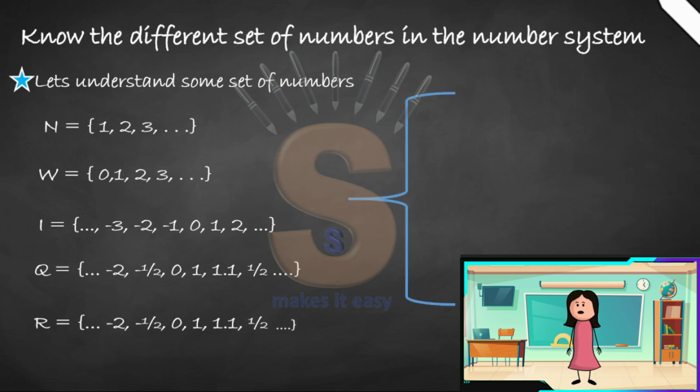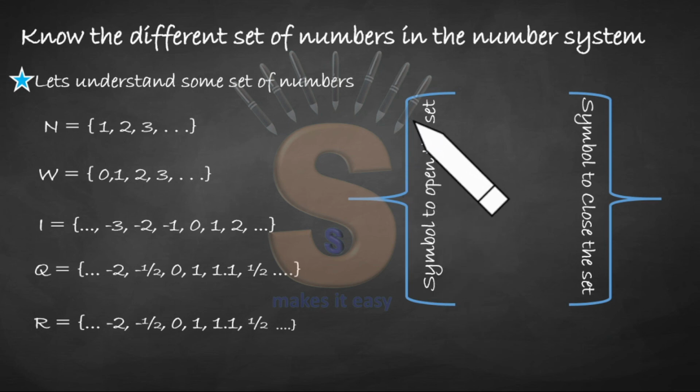Now if you see, from the beginning every slide had these two things. This is how a set begins and how a set ends. I have put it bigger over here. This is a symbol to open the set, and this is a symbol to close a set. If you do not put this, it will not be considered a set. You need to begin it and end it, only then can we call it a set. So you have to use this kind of bracket. Everywhere, you see, it is there. That is how you begin the set, and this is how you end the set.